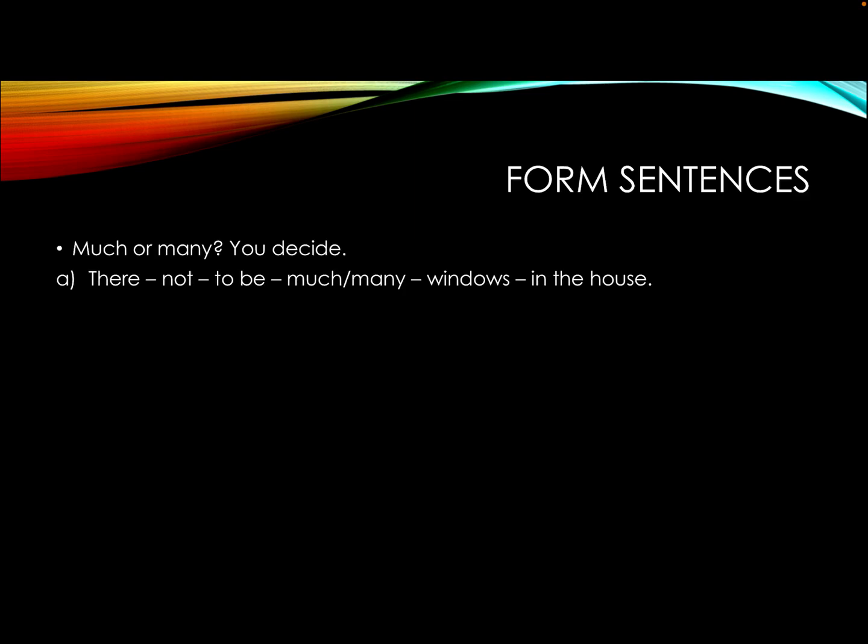Let's form sentences. Give it a try. Have a look at the first one. Try to form a sentence and decide which one is the right quantifier. And do the same thing with the second.